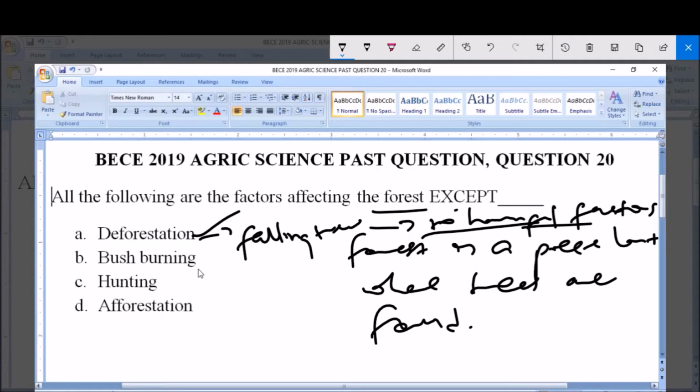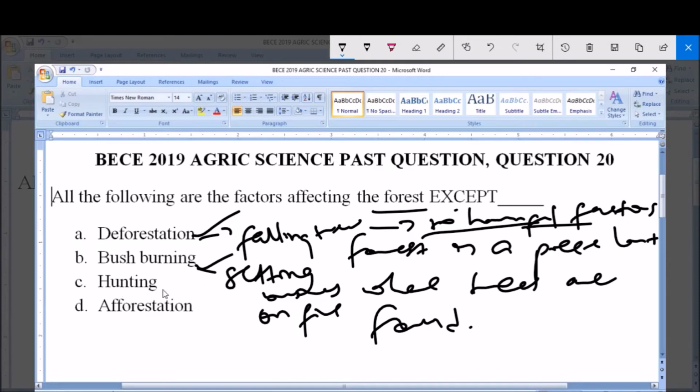Now B says bush burning. Bush burning simply means setting the bushes on fire, and by so doing you are also exposing the soil surface to harmful factors like the wind, sunlight, and erosion. So it also affects the forest.